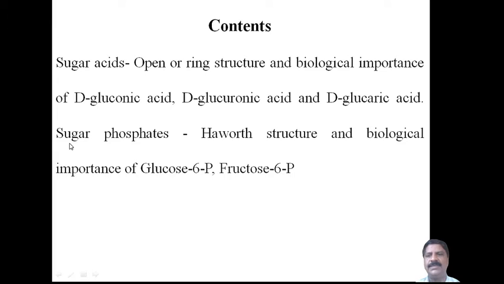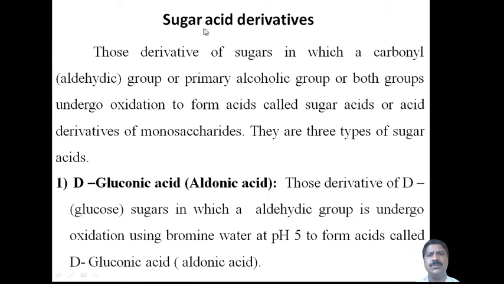Then further the sugar phosphates, the structure and biological importance of glucose 6 phosphate and fructose 6 phosphate, we have to discuss one by one in this session. Now, sugar acid derivatives. You have already learnt in the last session the amino derivative of sugar. Now here, the acid derivative of sugar you have to study in this session.